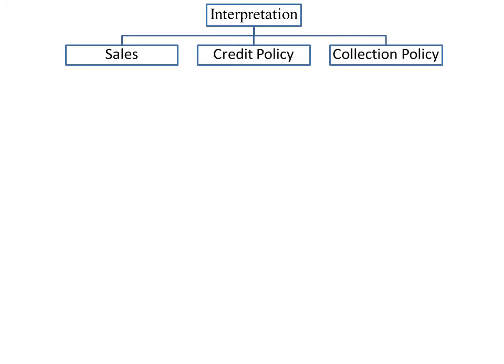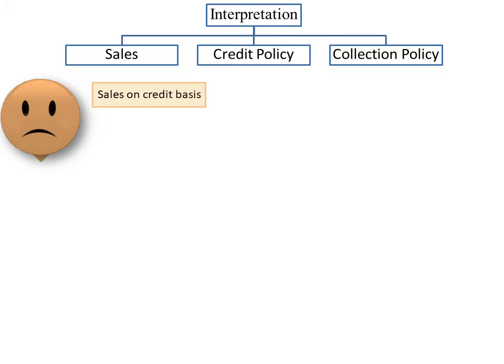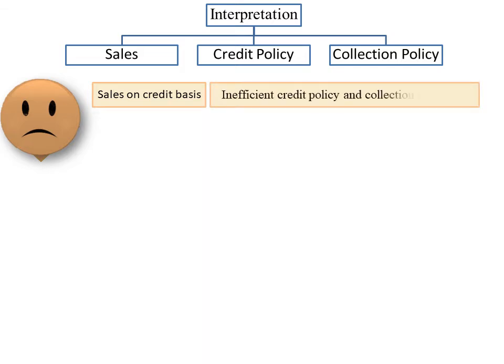Now if ratio is low, it is not at all recommended, as it indicates that firm is generating majority of its sales on credit basis. It also indicates inefficient credit policies and collection methods. Low ratio is a sign of lenient credit policy, as firm is allowing long credit period to customers.